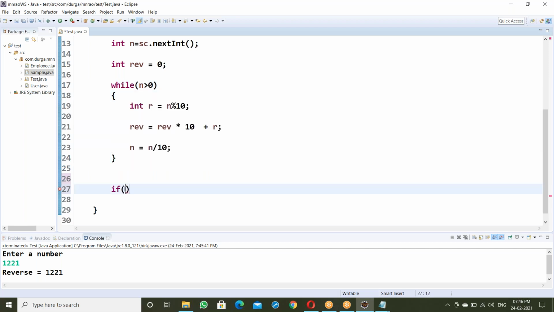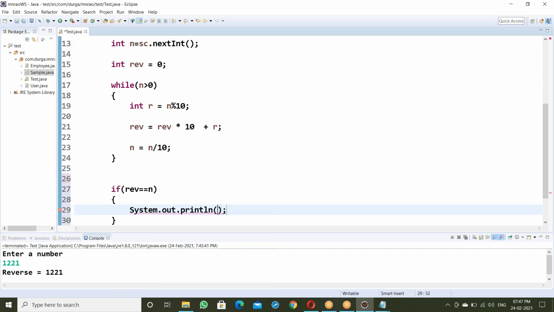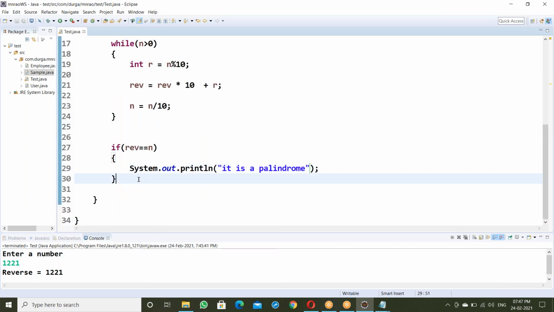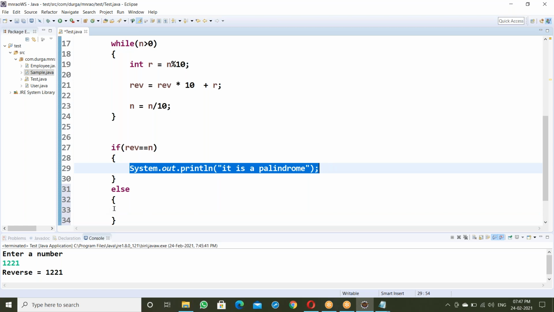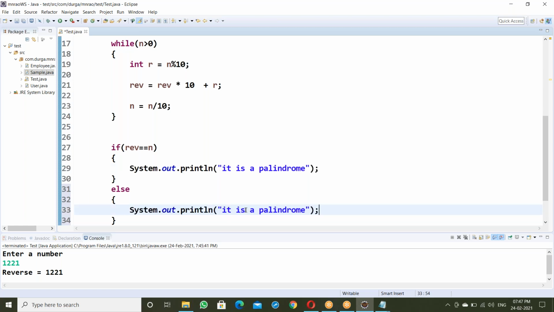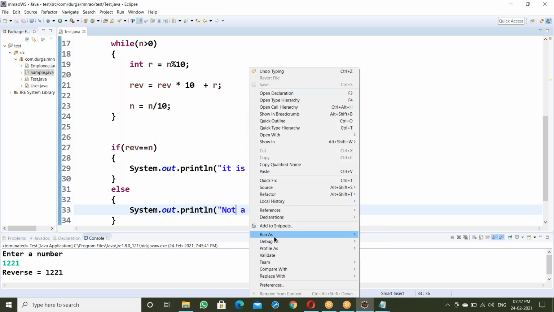That reverse should be equal to the original number: if reverse double equal to n, System.out.println it is a palindrome, both values are the same. Else, not a palindrome. Okay, now run it.